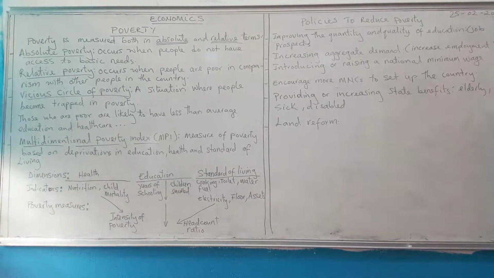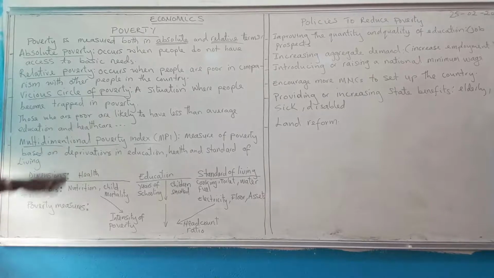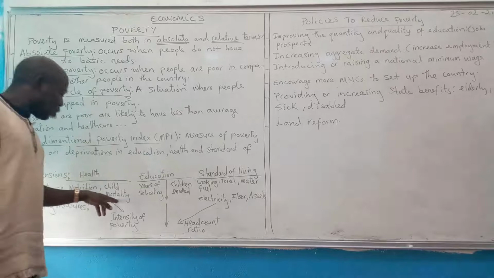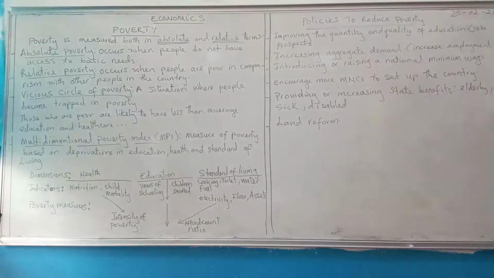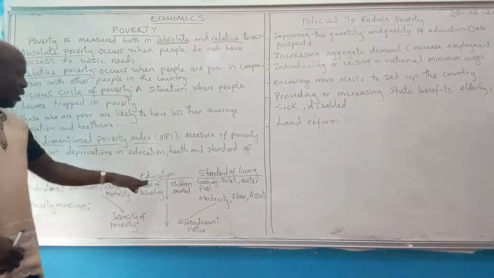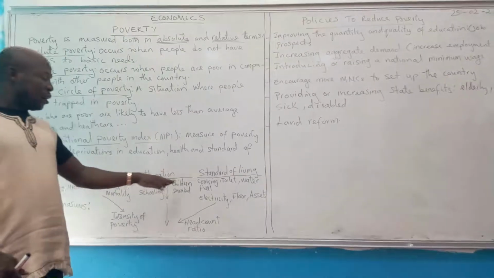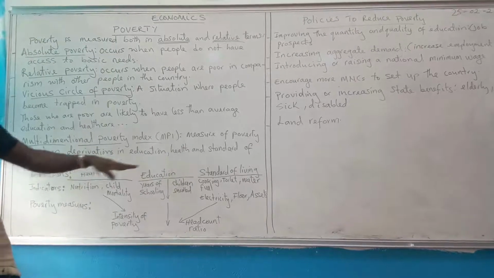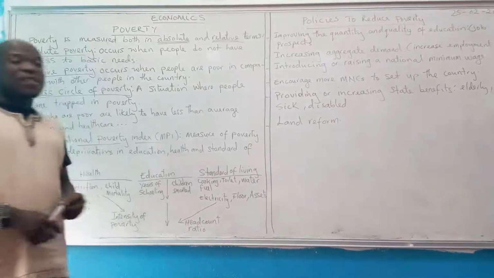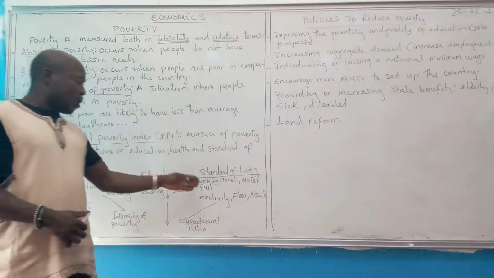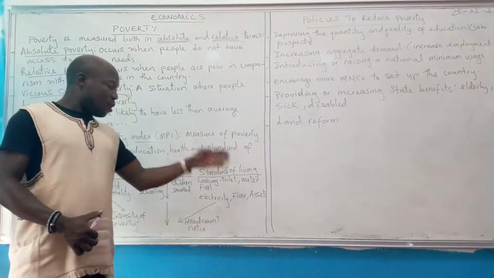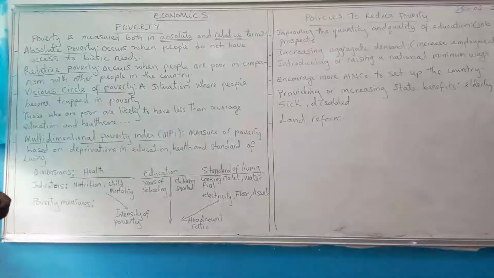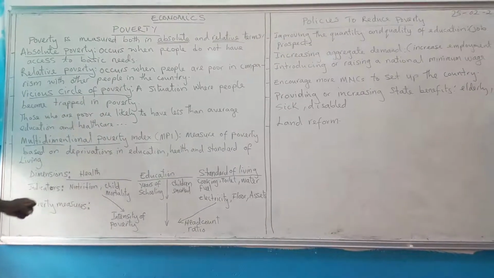And for the indicators, under health we have two indicators: nutrition and child mortality. Under education, we have years of schooling and children enrolled. So we also have two indicators. And under standard of living, we have 6 indicators: cooking fuel, toilet, water, electricity, floor, and assets. What does this mean?